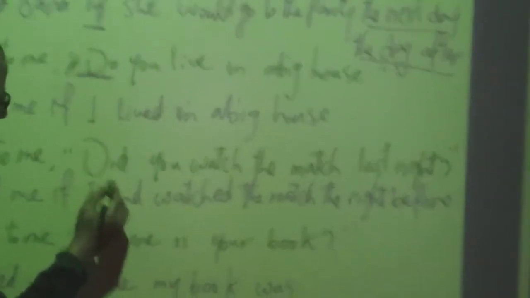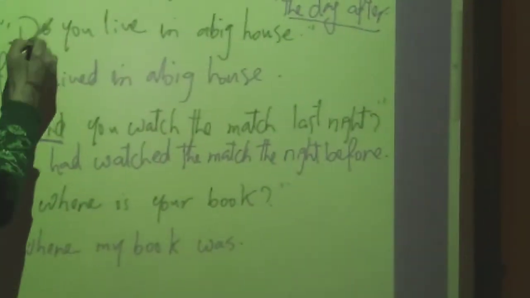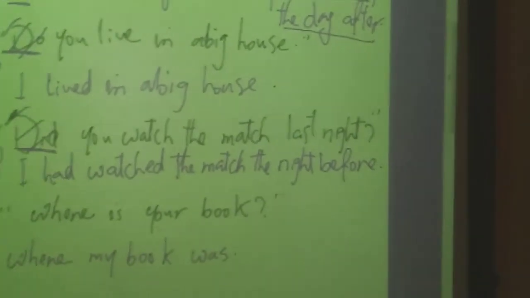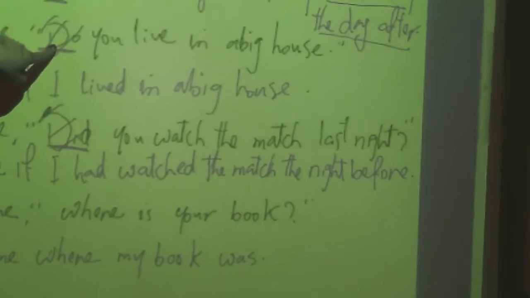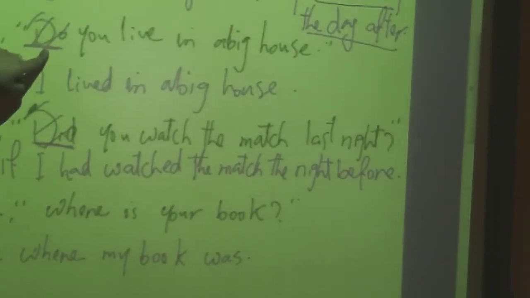Another one, Sally said to me, do you live in a big house? Here we have a problem. If you have a question beginning with do, does, or did, we don't use them at all. If we have do or does, here it refers to a question in the present simple.